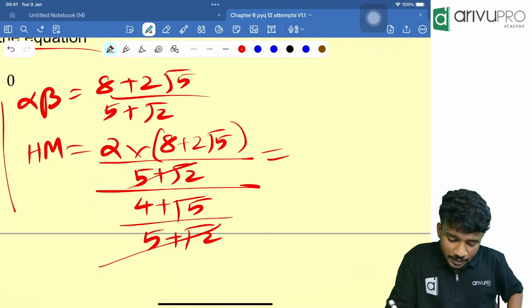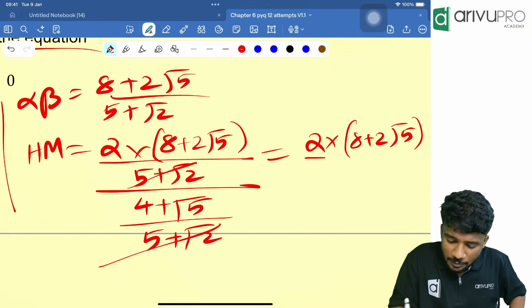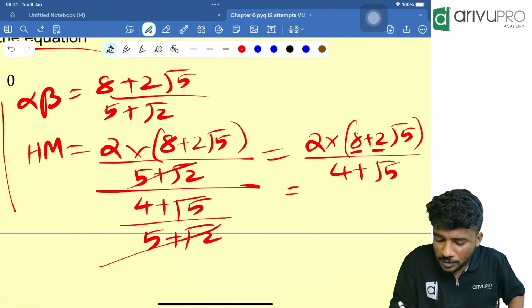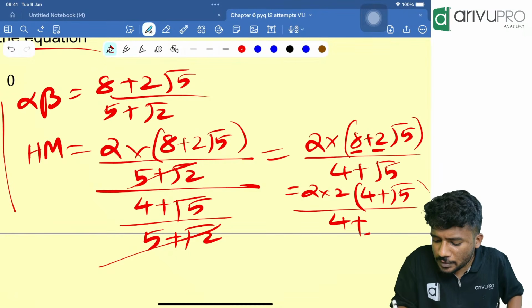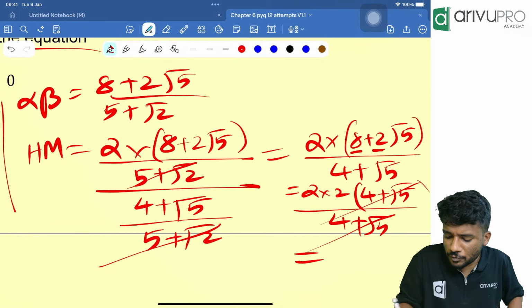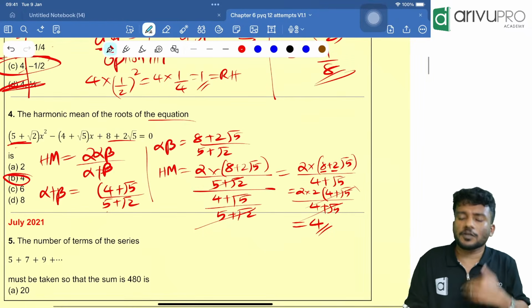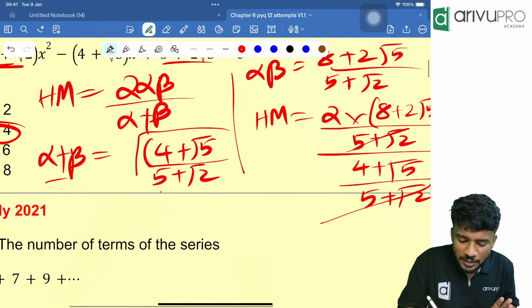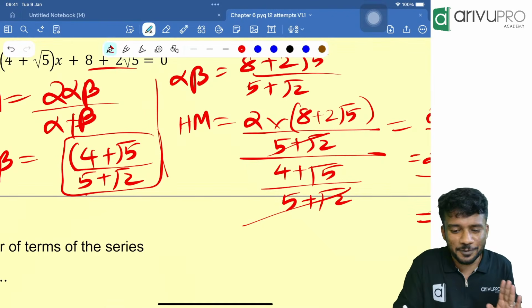Now, what is remaining? 2 into 8 plus 2 root 5 divided by 4 plus root 5. What is common in both of these? 2 is common. So, 2 into 2, then what is remaining? 4 plus root 5 divided by 4 plus root 5. 4 plus root 5 cancels. 2 into 2 is how much? 4. This is one method, the normal method. Or how will you do? You will take the calculator, find the value of alpha plus beta and alpha beta in the calculator, and substitute. That way also you can get it.